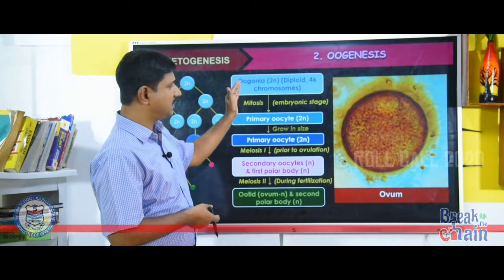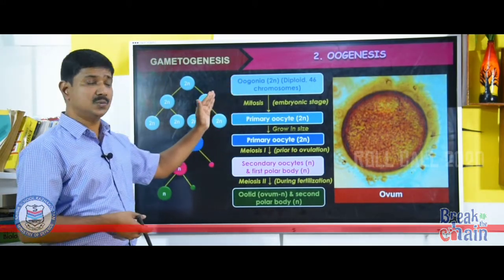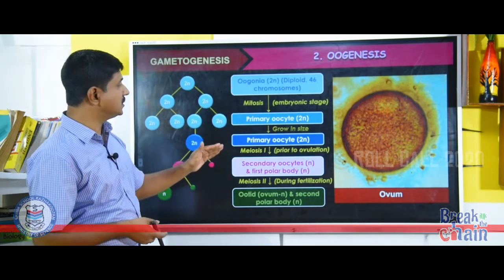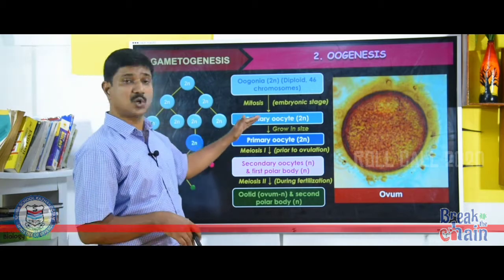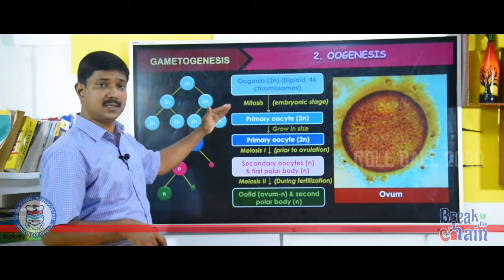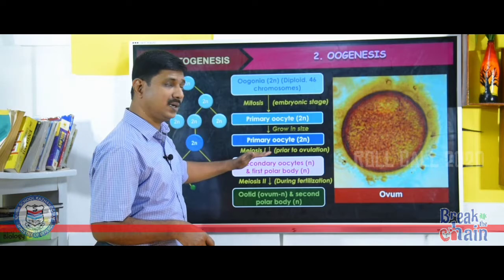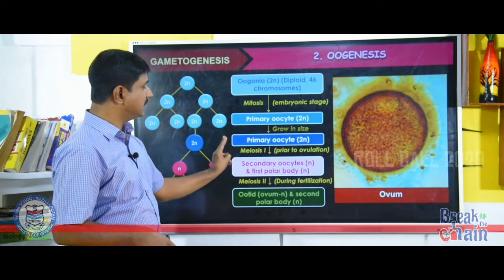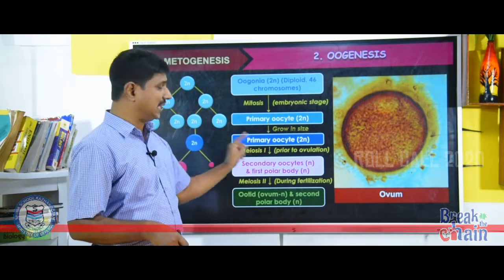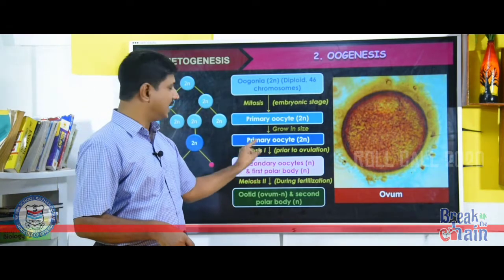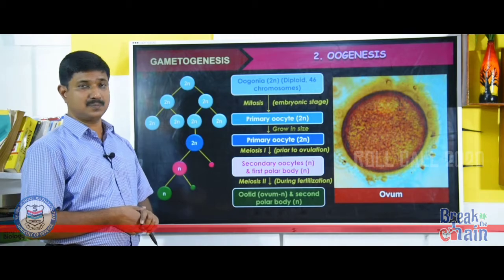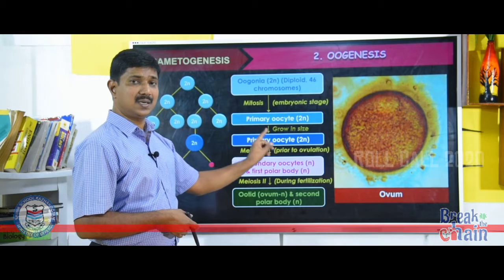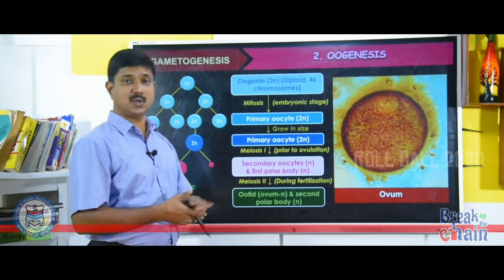Oogonium, which is diploid, enters into meiosis, that is prophase 1 of meiosis, and gets temporarily arrested. That stage is called primary oocyte. The primary oocyte completes meiosis 1, then meiosis 2. Meiosis 1 is an unequal division. It results in the formation of two cells, a large cell called secondary oocyte and a small cell called the first polar body. See, the primary oocyte is diploid, 46 chromosomes, whereas the secondary oocyte is haploid, which contains 23 chromosomes.